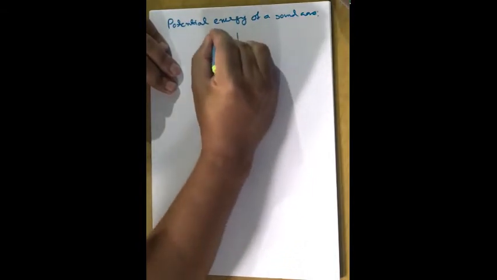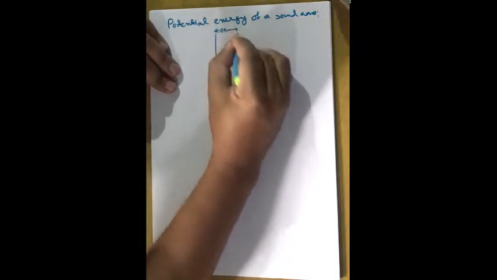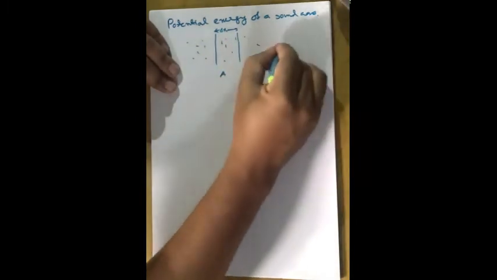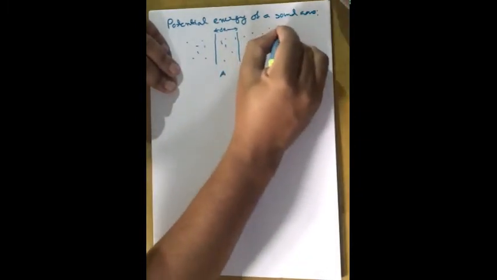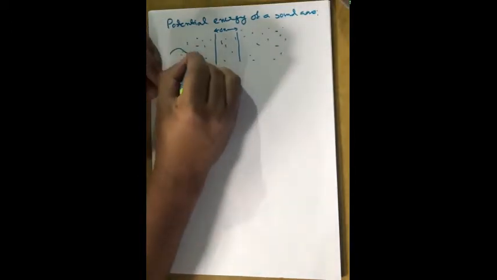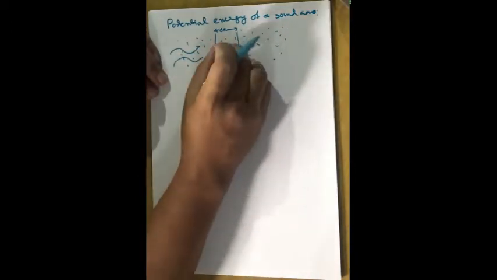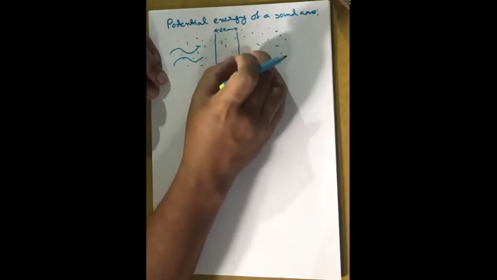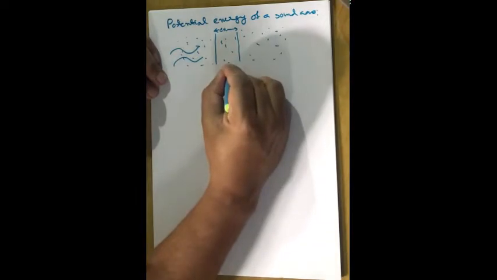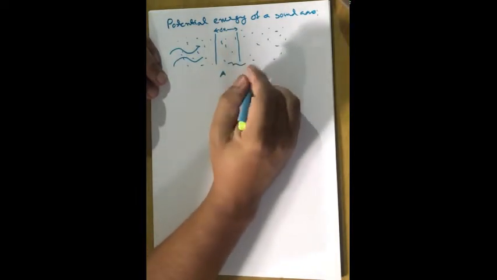Say its thickness was delta x and its area was A, and these are all the molecules of the air. Then when the sound wave propagates through it, the air column will get displaced from its original position. That work done will be stored as the total energy of this air column, which we have considered.